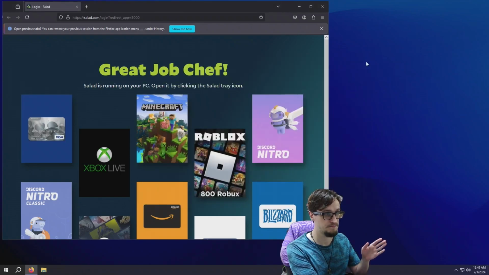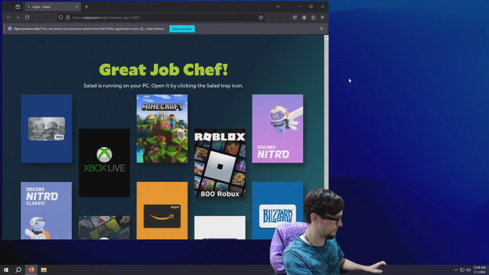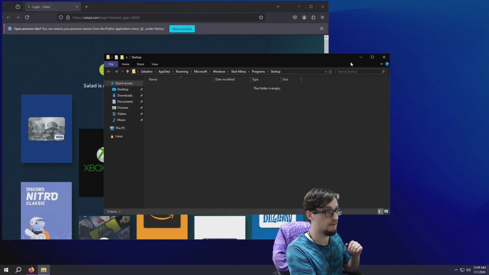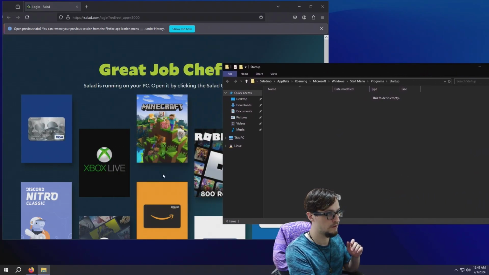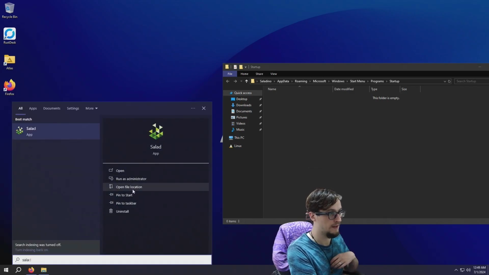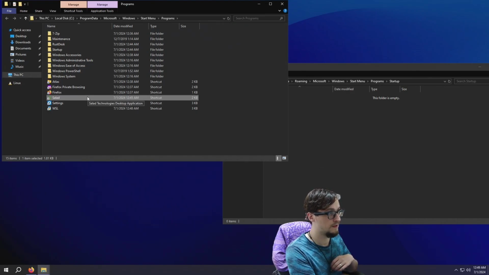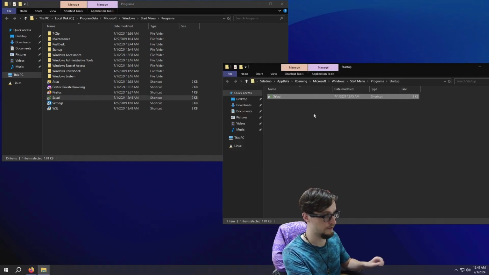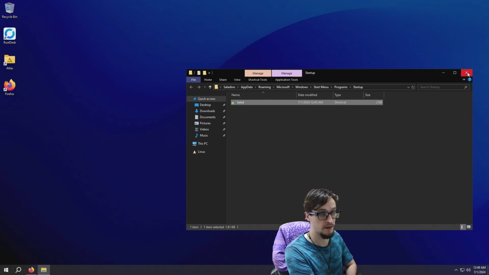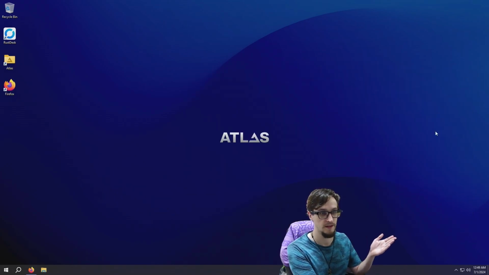Alright, we're done with the settings. We have one more thing to do. We're going to type in run and do shell:startup. There we go. Now this is the startup folder. We gotta go to Salad, open file location. Now we're going to copy this shortcut, and we're going to paste it in the startup folder. Now Salad will start up when the computer starts up, and it should start mining, or not mining, but chopping automatically.